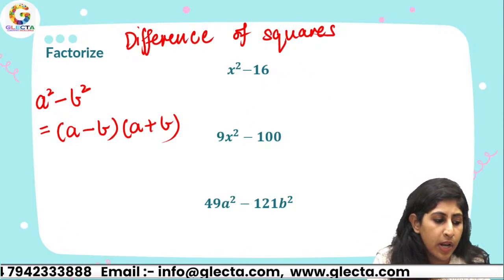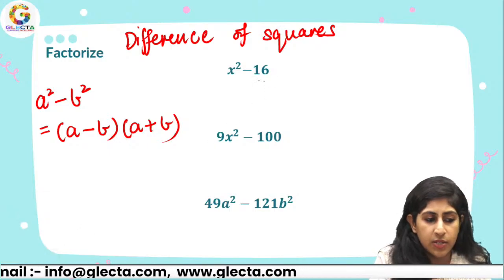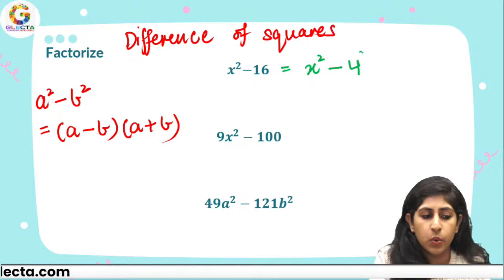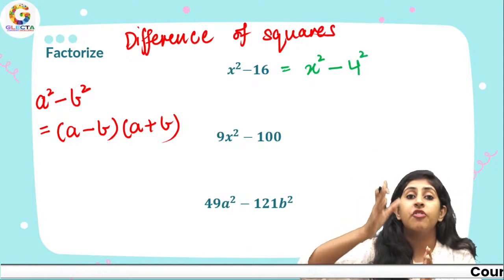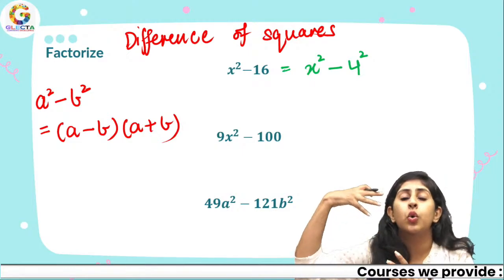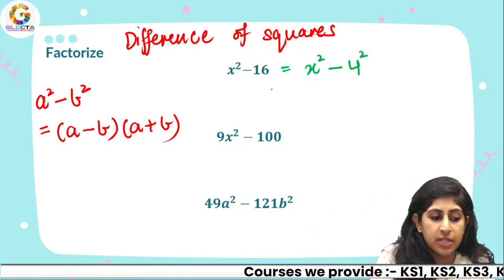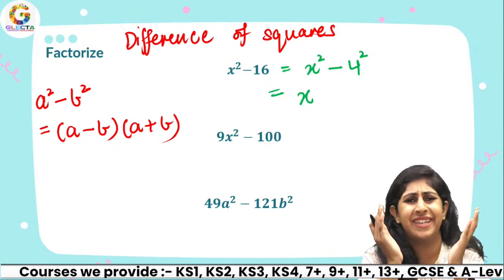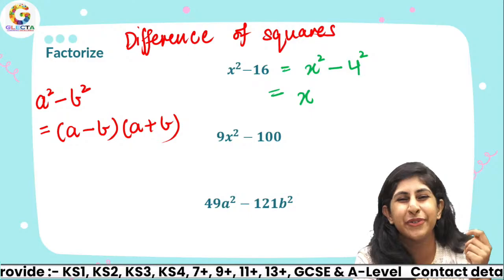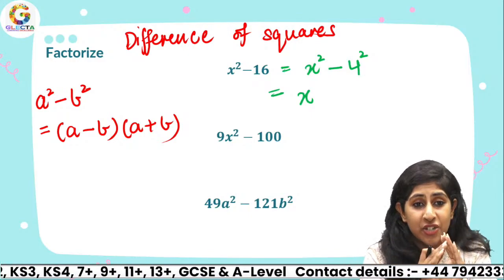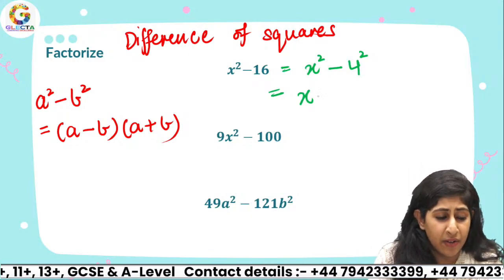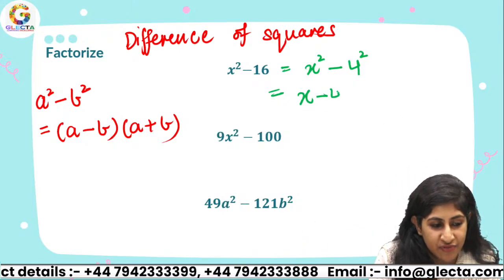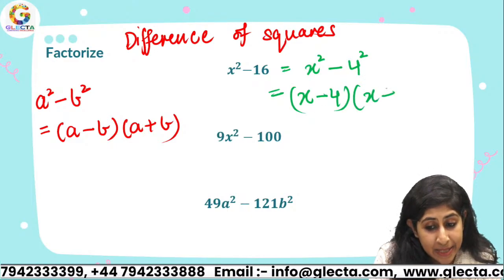So let's see over here, when I have x square minus 16, x square minus 16 can be written as x square minus 4 square. Write the second term as the square of a number. These are two related terms, expansion and factorization. So when I factorize them, it's going to be x minus 4 times x plus 4.